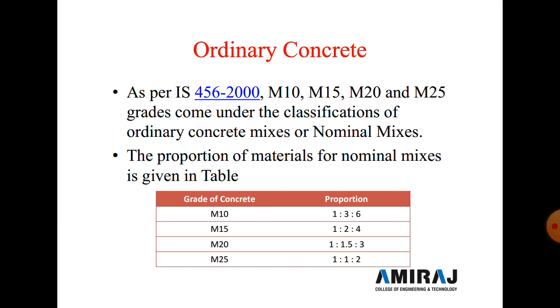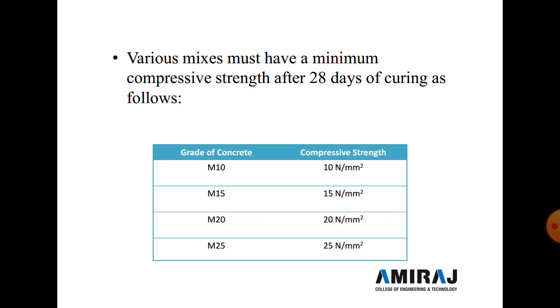So if we prepare M10 grade concrete, the proportion is 1:3:6. Here 1 part of cement, 3 parts of sand and 6 parts of aggregate are mixed properly, and we prepare 3 molds of 15 centimeter by 15 centimeter by 15 centimeter.